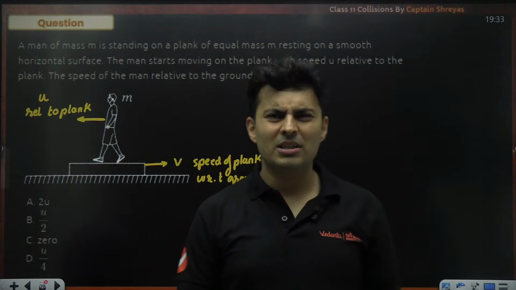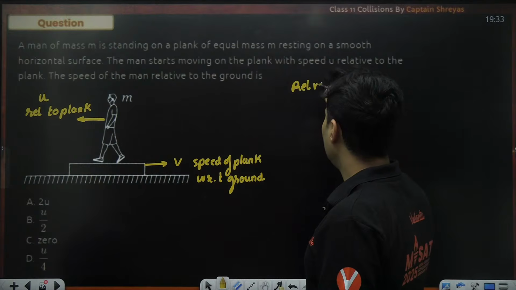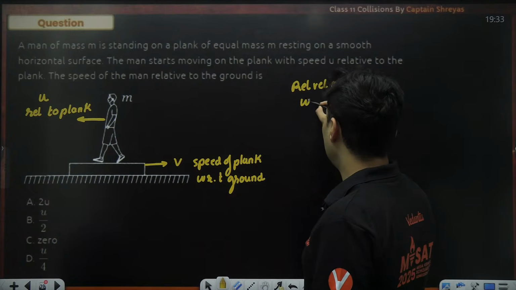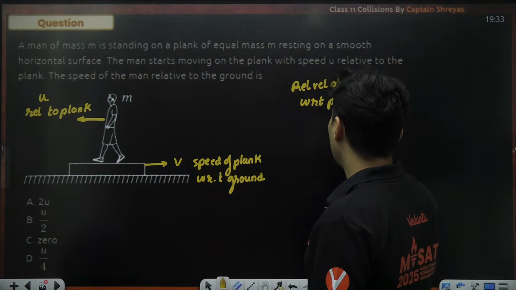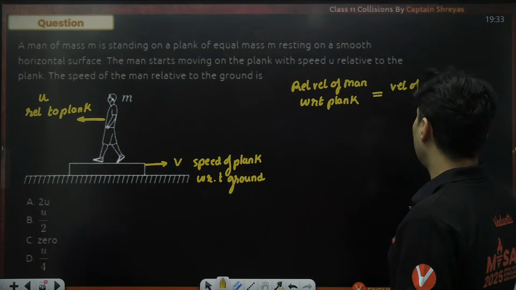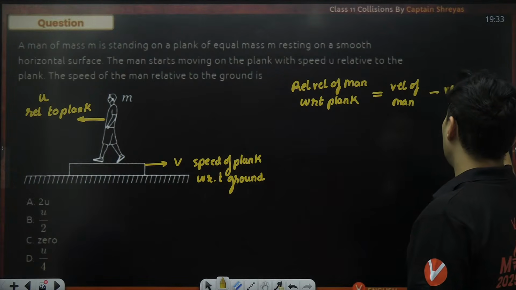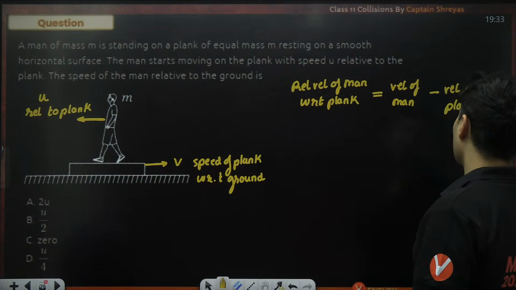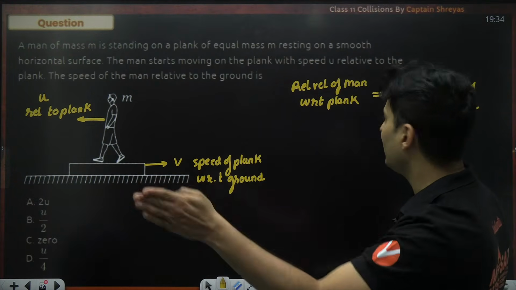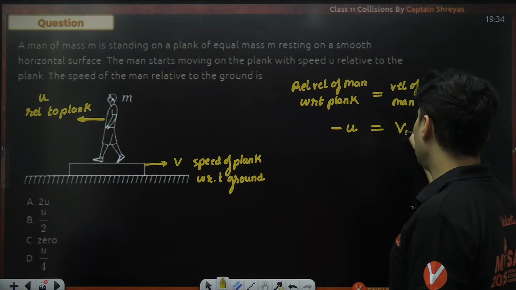I think I'll use the concept of relative velocity. So, relative velocity of man with respect to the plank is velocity of man minus velocity of plank. Relative velocity of the man with respect to the plank is negative u. Velocity of the man, I do not know.